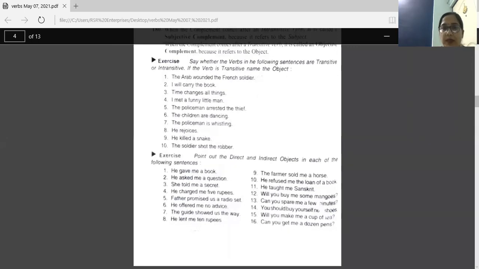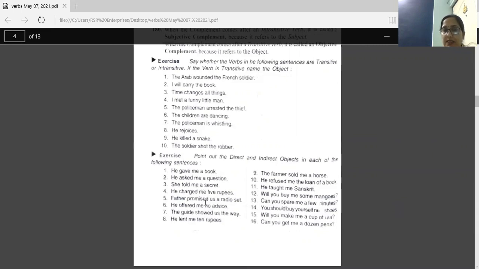Told is a verb. Me is a person here. So this is the indirect object. A secret, this is the direct object. He charged me 5 rupees. Charged is the verb. The direct object is 5 rupees and me is the indirect object.